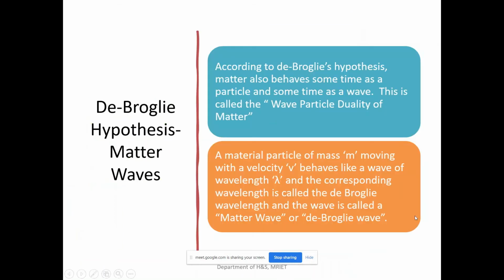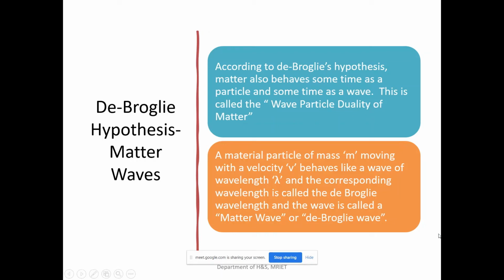According to de Broglie's hypothesis, matter also behaves sometimes as a particle and sometimes as a wave. This is known as the wave particle duality of matter.